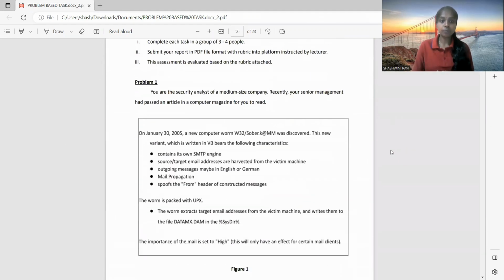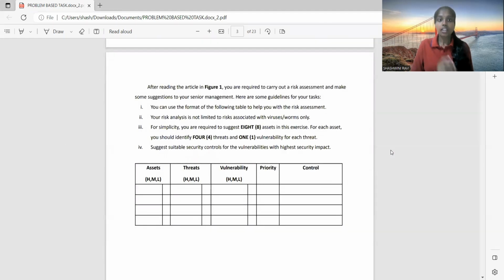Here is problem 1. The question has asked us to suggest 8 assets. For each asset, we should identify 4 threats, and for each threat, we should state 1 vulnerability. Following that, we have to state the priority of the asset in the company. And lastly, we have to suggest the security controls for the vulnerabilities with higher security impact. Let's see the answers.